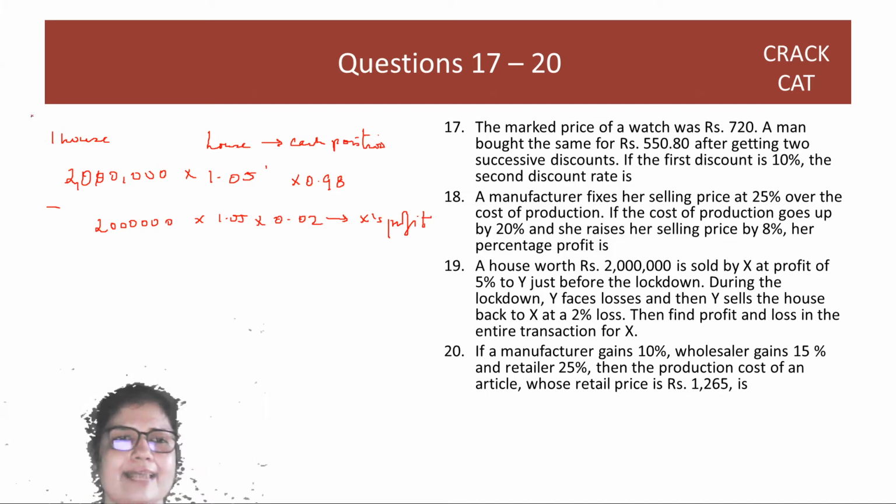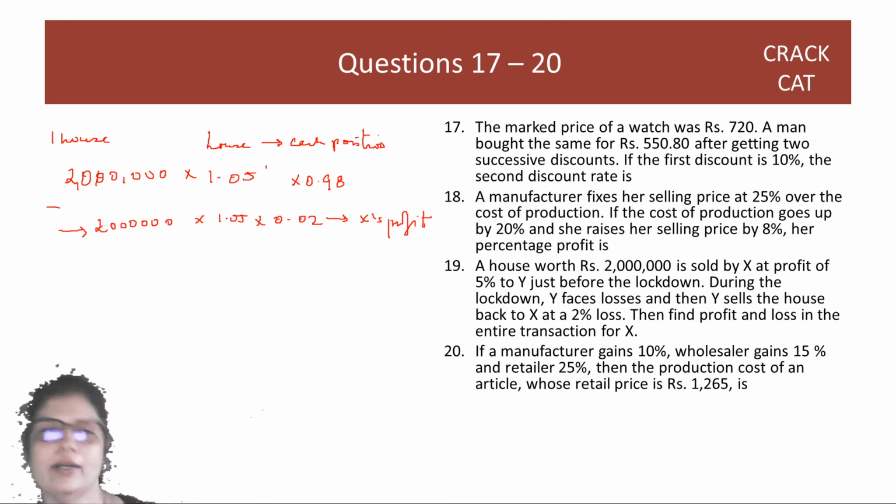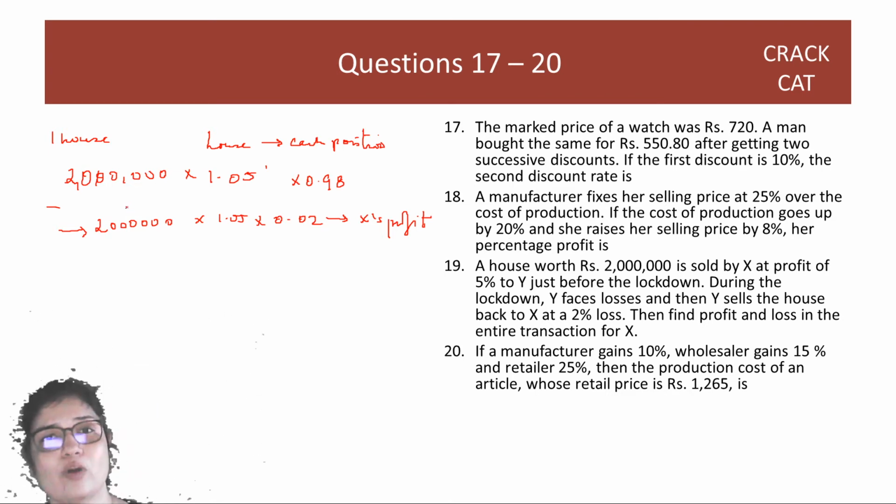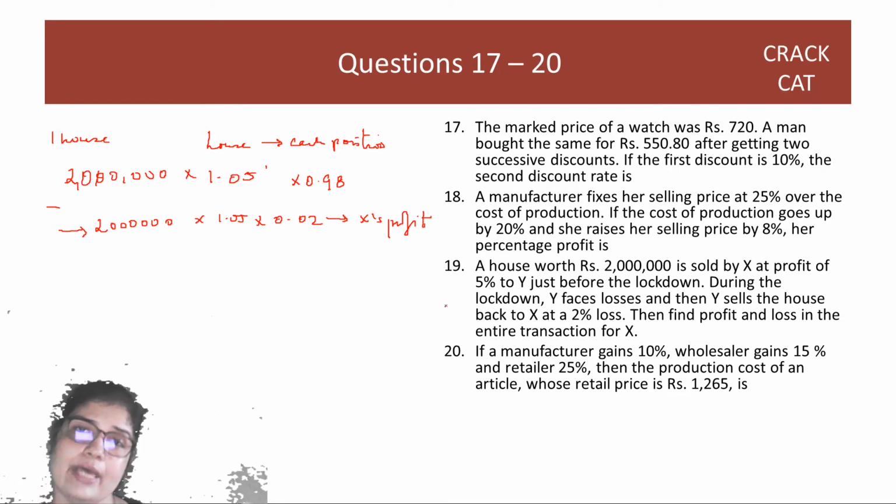So in the beginning, X had a house, now X has a house and he has this extra money. See, if Y bought and sold at the same price, then the cash position of X does not change. There is no profit, no loss. But Y has sold at a loss. Y has definitely had a loss. Whatever Y's loss is, that is X's profit.